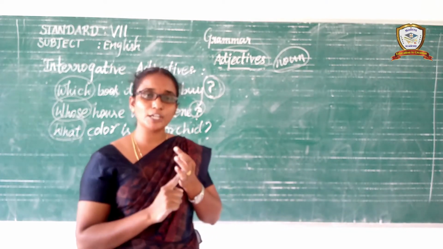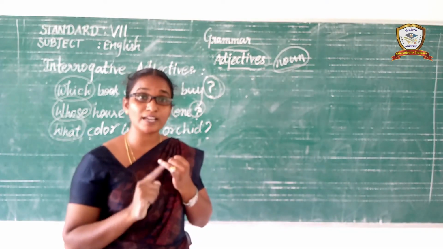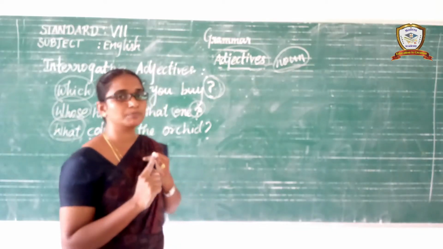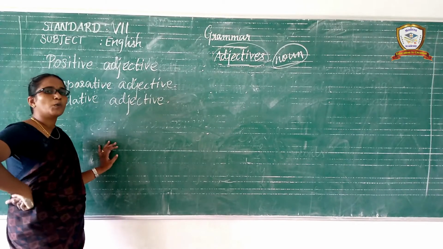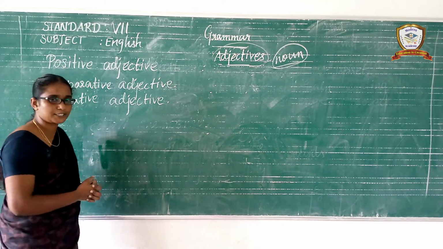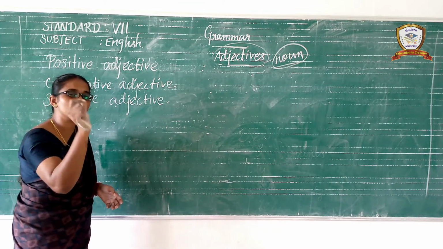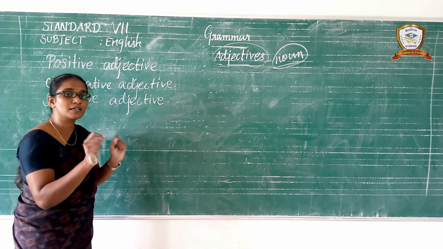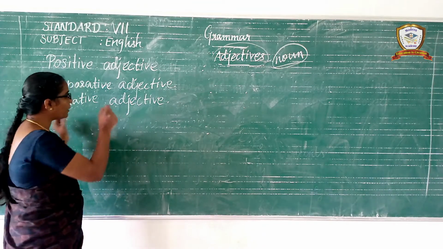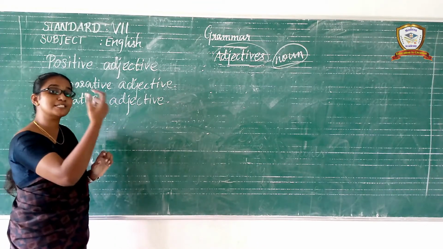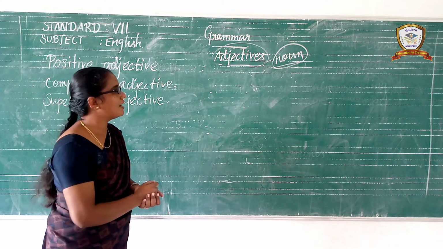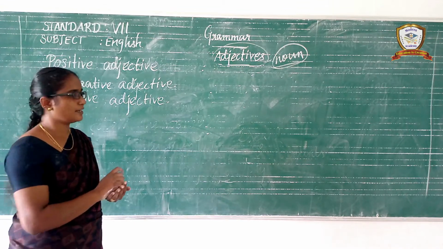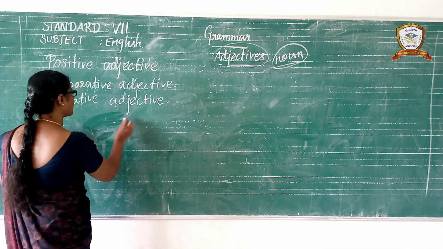Let us learn. There are two types: regular comparison and irregular comparison. Listen carefully, dears. What is meant by positive adjective? A positive adjective shows the normal quality. A comparative adjective shows the better quality. A superlative adjective shows the best quality. You all understand, children? And the next one, regular adjectives and irregular adjectives.